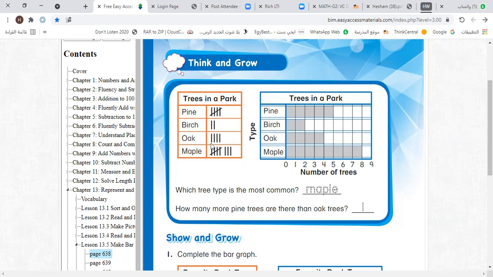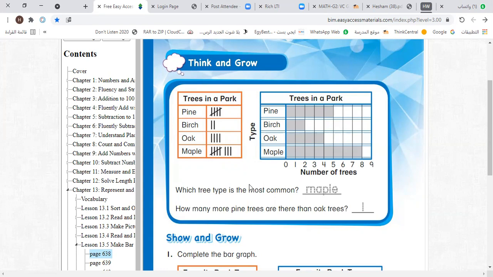Okay, oak, it's 1, 2, 3, 4. Here 4. So we draw a bar from 0 to 4 this way. Okay, you can shade this rectangle to make the bar. Okay, how many choose maple? It's 8. So here we draw a bar from 0 to 8 this way.